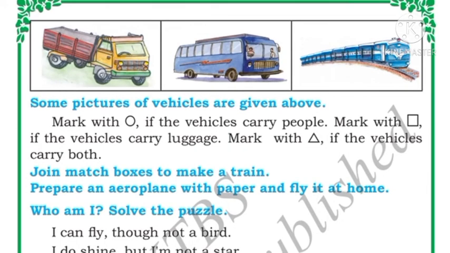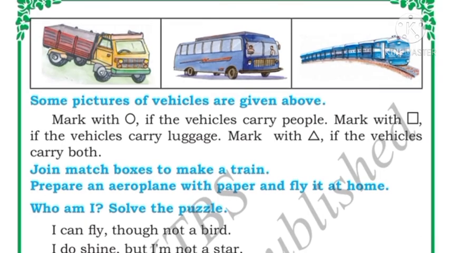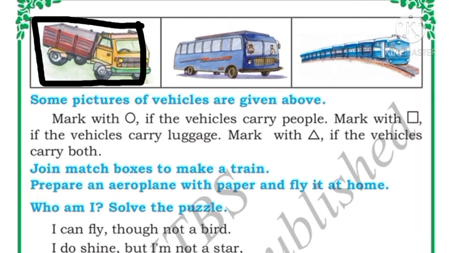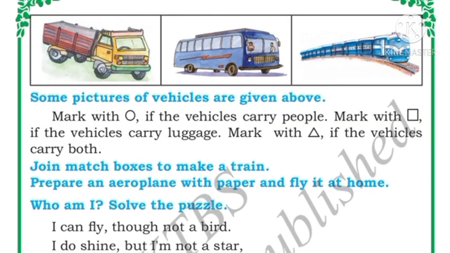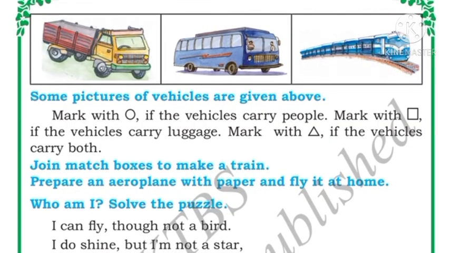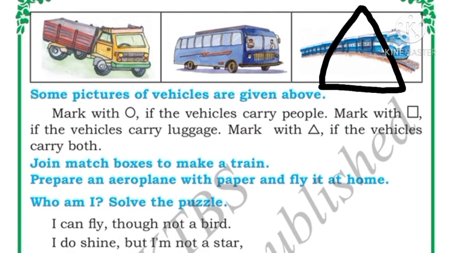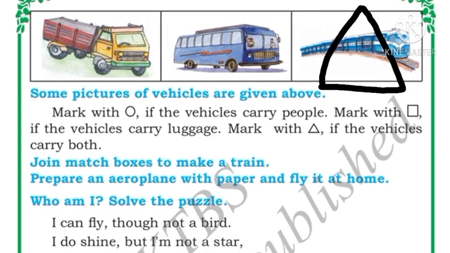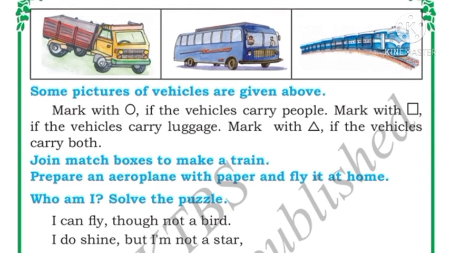Then we will put a square for the vehicle that carries luggage. Which vehicle carries luggage? It is truck, so we will put a square for truck. Next, we will mark a triangle for the vehicle that carries both people and luggage. Train is the vehicle that carries people also, luggage also, so we will put a triangle for train.